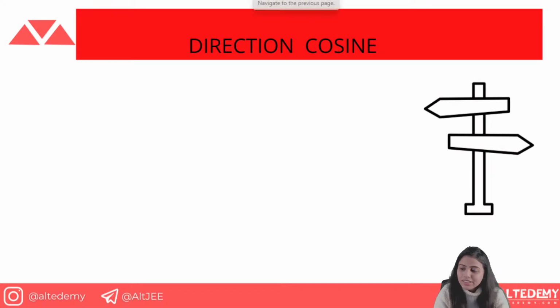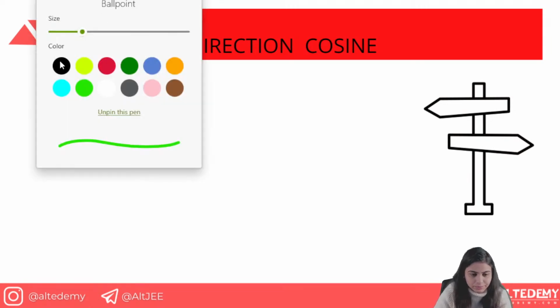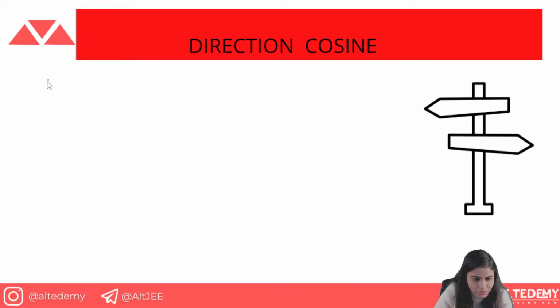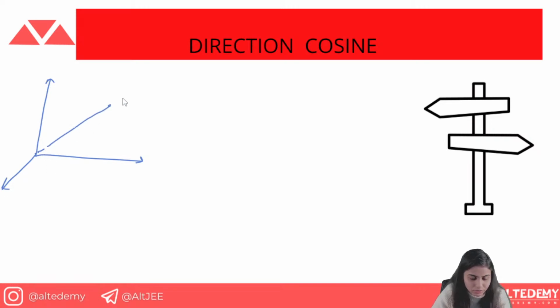Now talking about the direction cosine. Okay, what is direction cosine? We have the graph as this, and obviously we take the angles in anti-clockwise direction. Whenever we have this vector, that is the vector p, this is the x-axis, this is the y-axis, this is the z-axis. So this angle can be taken as alpha, this angle can be taken as beta, and this angle can be taken as gamma. These angles are taken in anti-clockwise direction, as you can see.